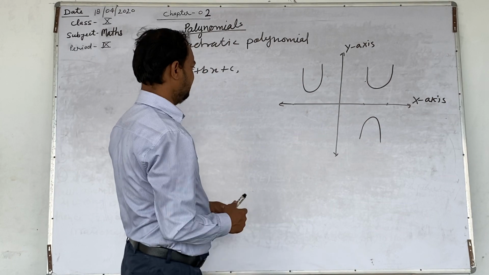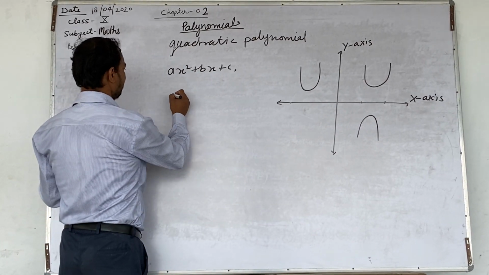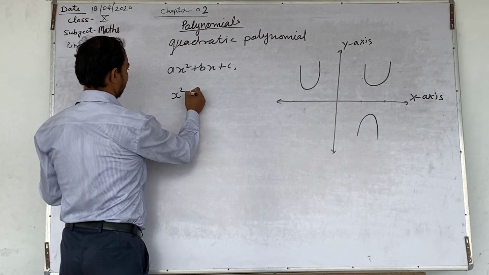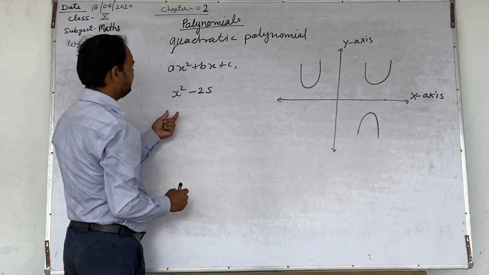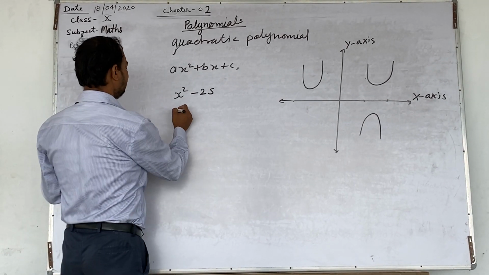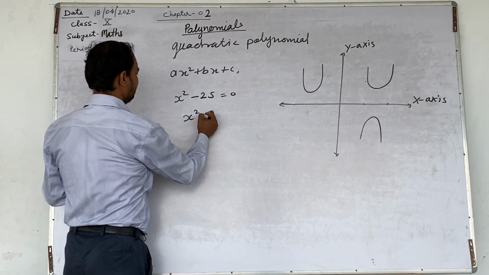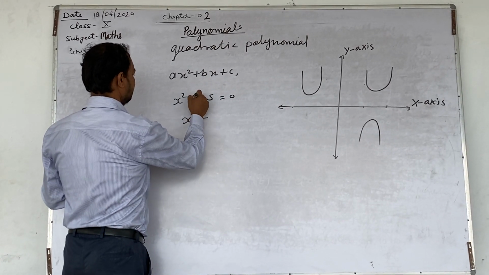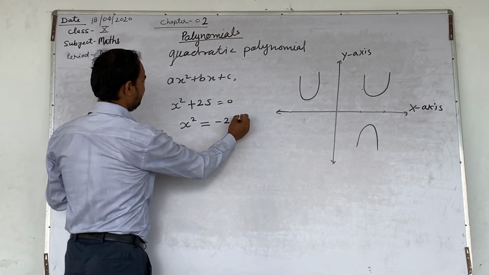See, how is it possible? It's possible by this. You can say x square plus 25 is a quadratic equation. So if you simplify it, you can get here x square is equal to minus 25.